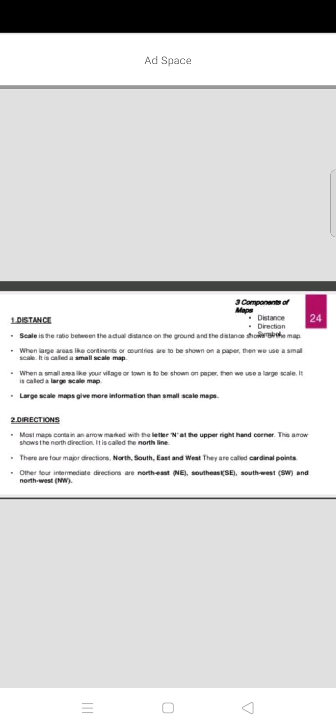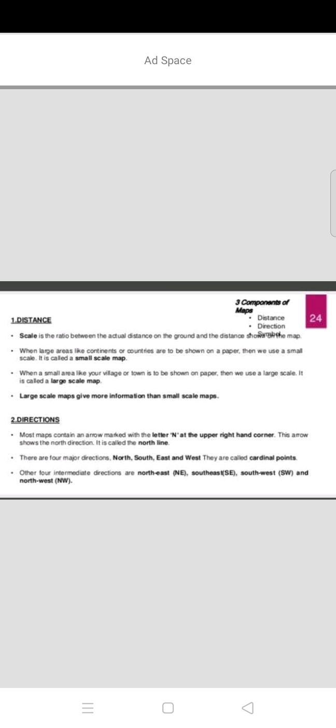Next, SW means southwest and NW means northwest. These are the intermediate directions. So if you draw anything on any map, a large scale map or a small scale map, we use the directions. These directions play a key role when we draw anything on a map.